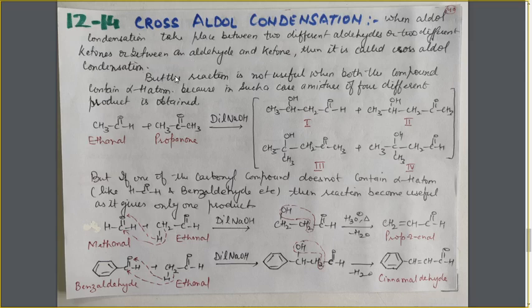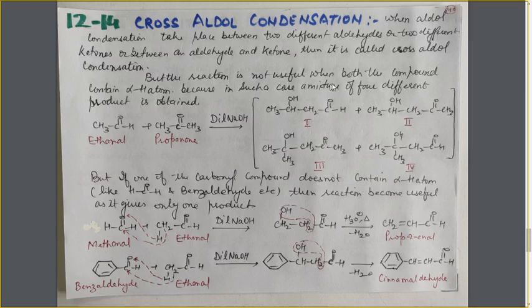Simply we can say that when the aldol condensation is taking place between two different species or molecules of two different substances, and it can be two different aldehydes, or two different ketones, or one aldehyde and one ketone, then it is called cross aldol condensation.